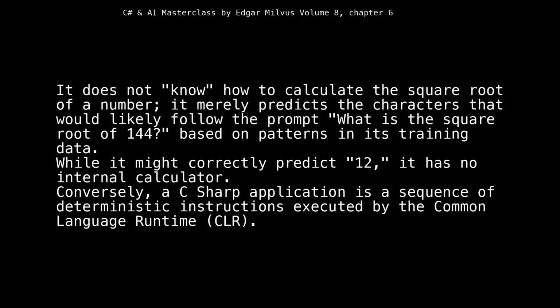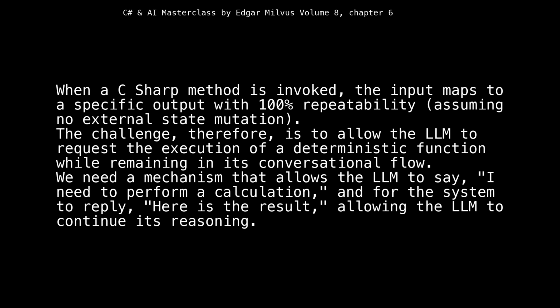Conversely, a C# application is a sequence of deterministic instructions executed by the Common Language Runtime, CLR. When a C# method is invoked, the input maps to a specific output with 100% repeatability, assuming no external state mutation. The challenge, therefore, is to allow the LLM to request the execution of a deterministic function while remaining in its conversational flow. We need a mechanism that allows the LLM to say, I need to perform a calculation, and for the system to reply, here is the result, allowing the LLM to continue its reasoning.